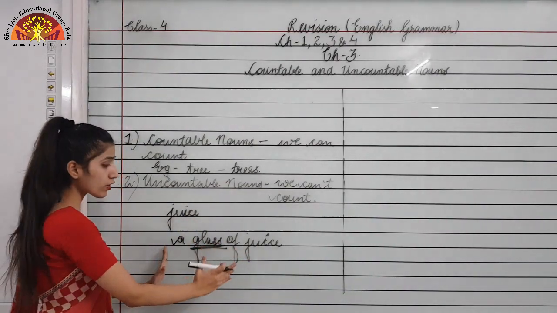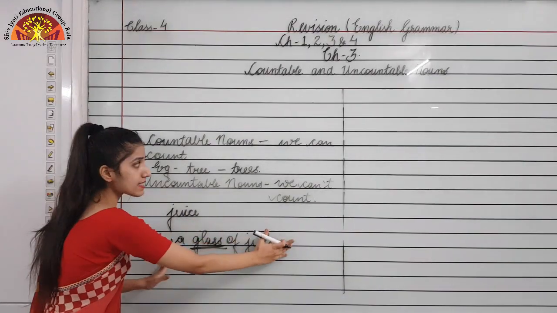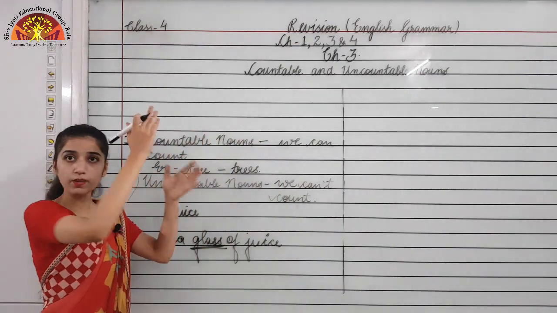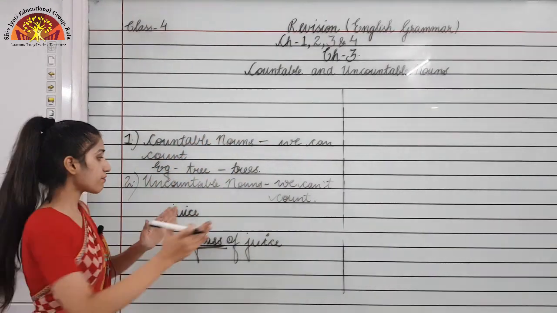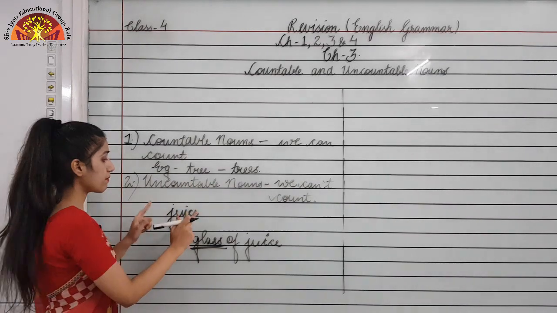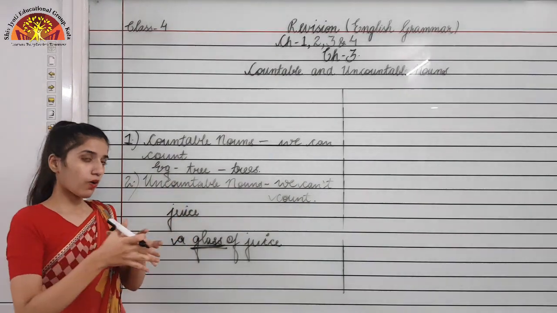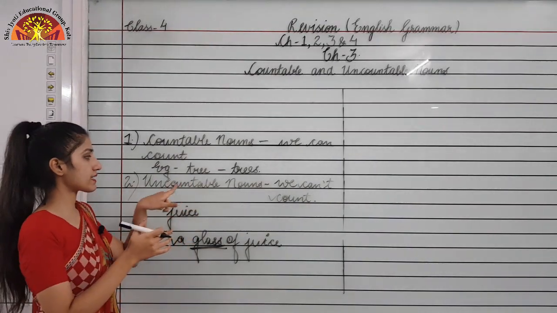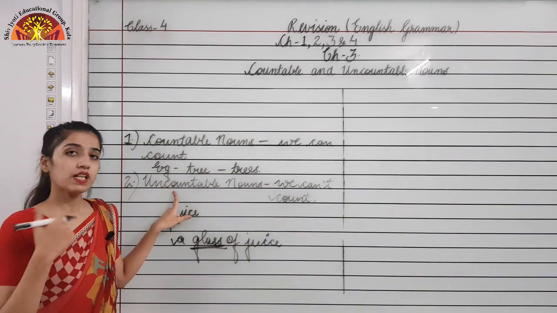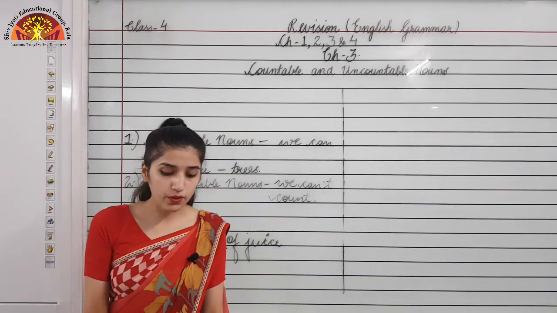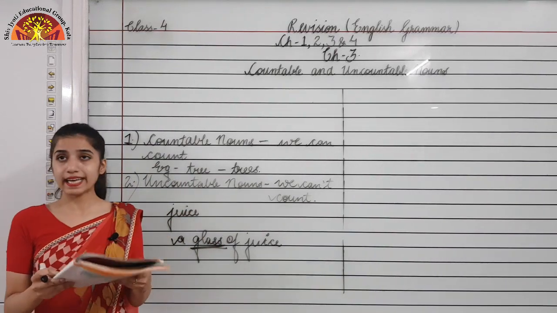If I talk about a glass of juice, then this is an example of a countable noun, because a glass can be counted. But if I say only juice, because I can't count juice, this is an example of uncountable nouns.